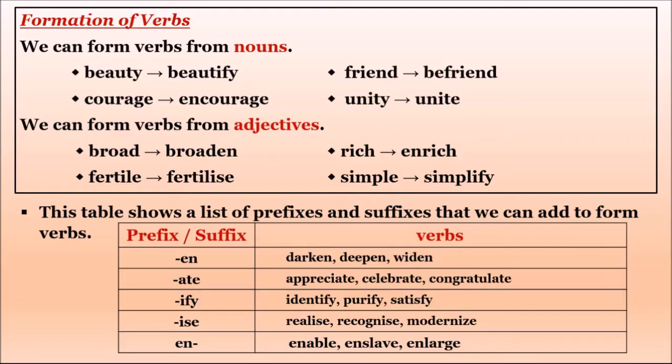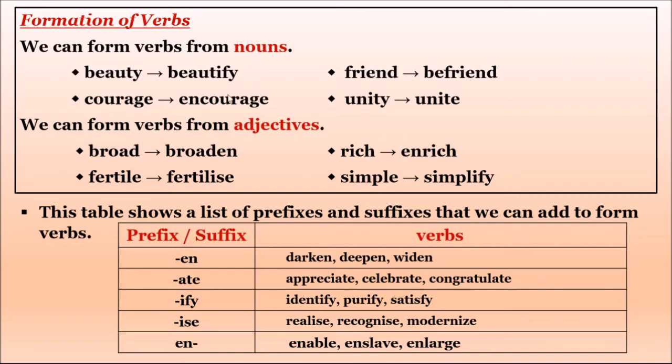Okay. And the last thing we have to discuss for today is formation of verbs. We can form verbs from nouns. How can we form verbs? From nouns. Beauty is a noun, beautify is a verb. Friend is a noun, befriend, being friend, making friendship is a verb.